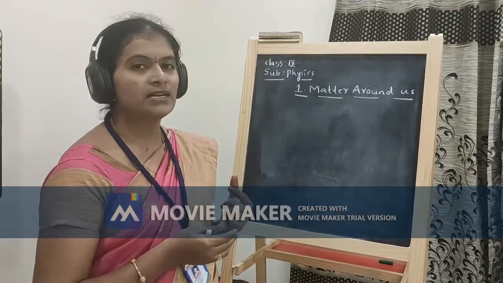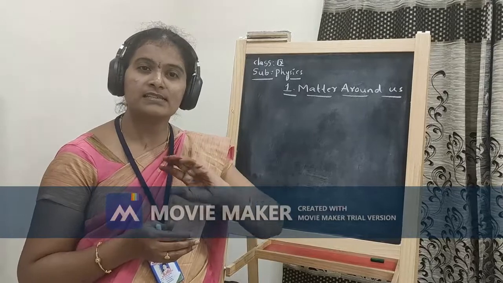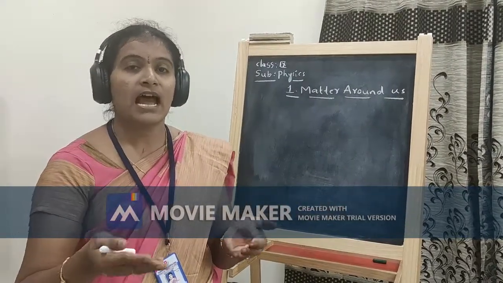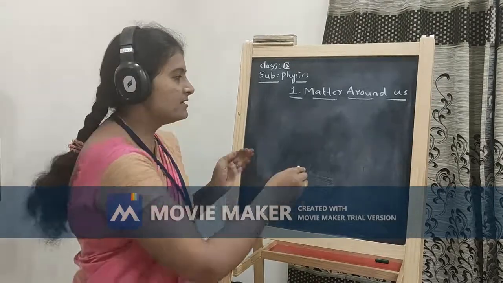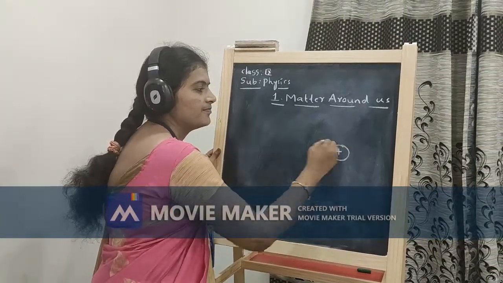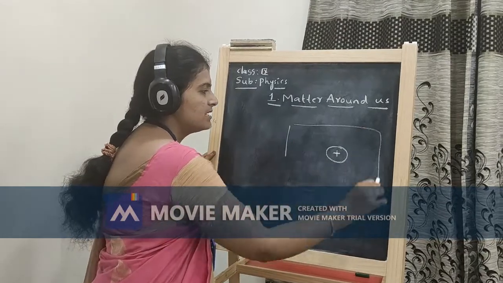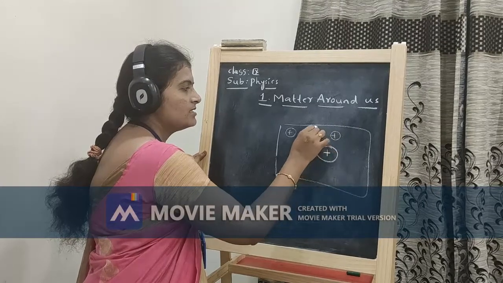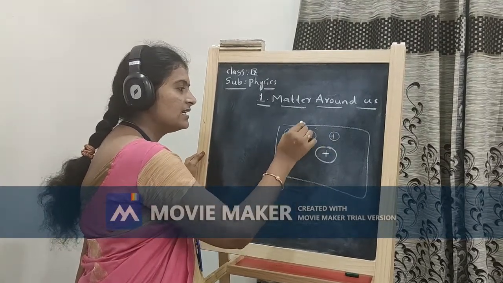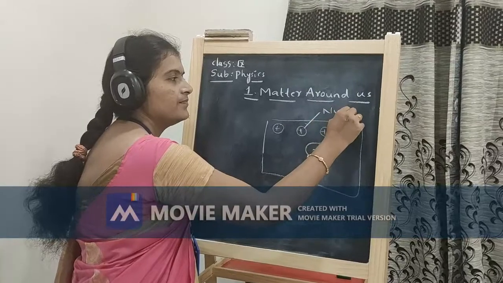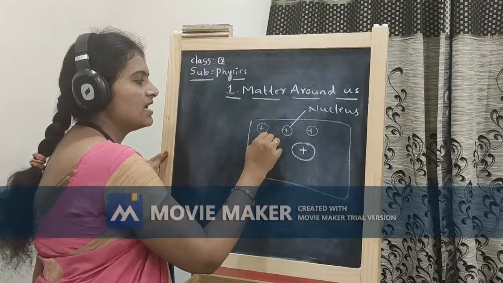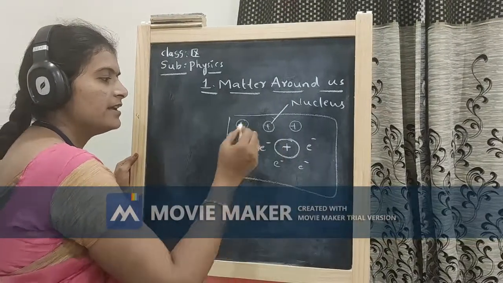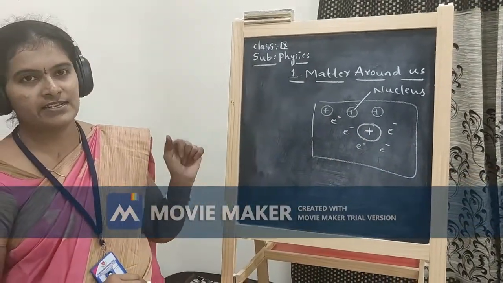Einstein proposed that atom is not the smallest particle. Atom is made up of some subatomic particles, and also atom has a nucleus at its center. If it is a substance having many atoms, and that atoms have positive charge at the center, that is called the nucleus, and electrons are revolving around the nucleus. That was given by Einstein in the 19th century.